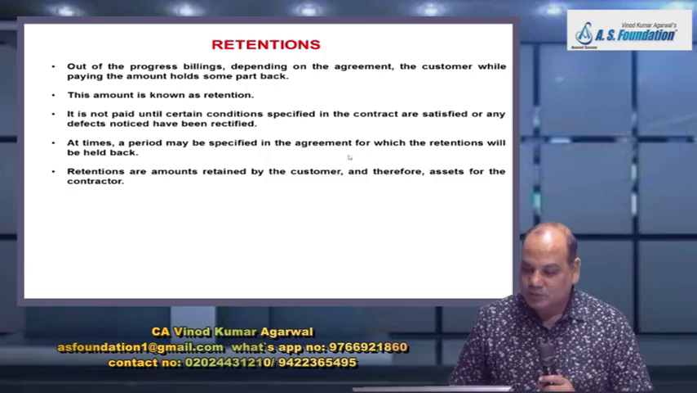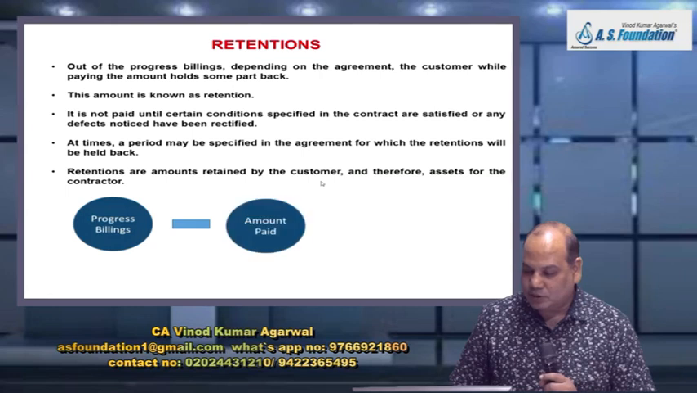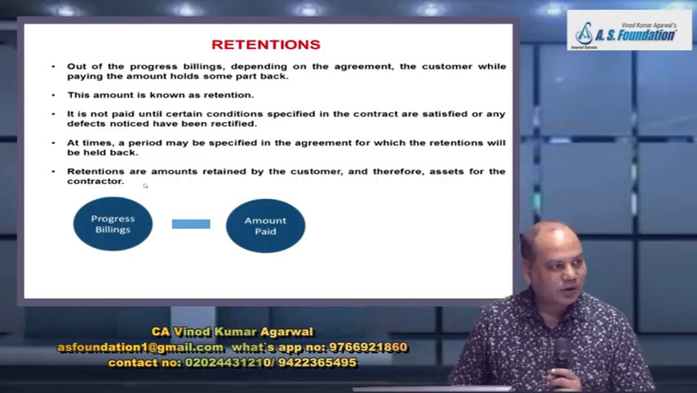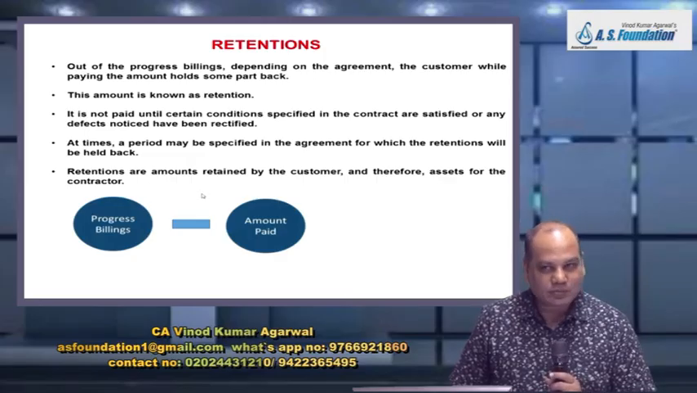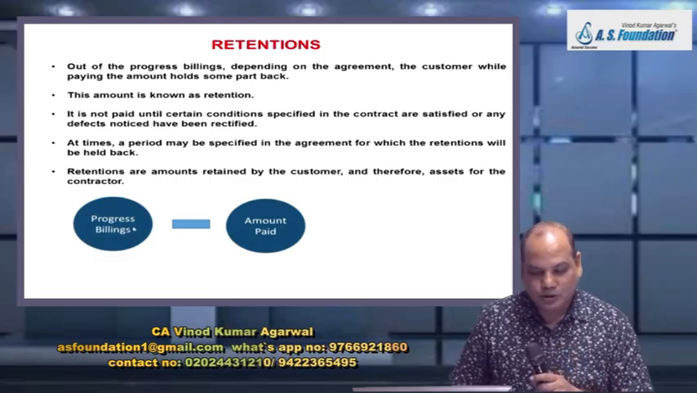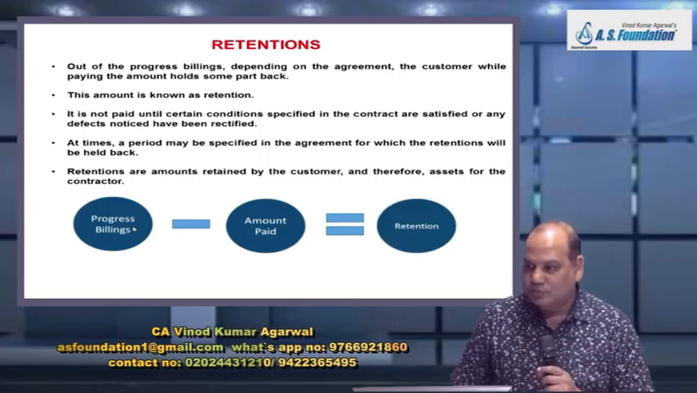At times, a period may be specified in the agreement for which retention will be held back. Retention is the amount retained by the customer and therefore for accounting purpose, it will be treated as a current asset, maybe non-current asset, depends whether it is going to be paid after 1 year or within 1 year. Within 1 year, current asset. Beyond 1 year, non-current asset. And how do you compute it? Mathematically, progress billing minus amount paid is equal to retention.